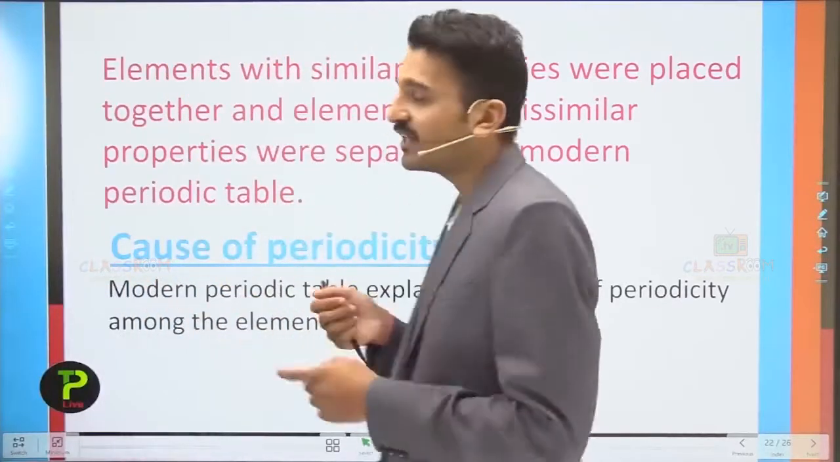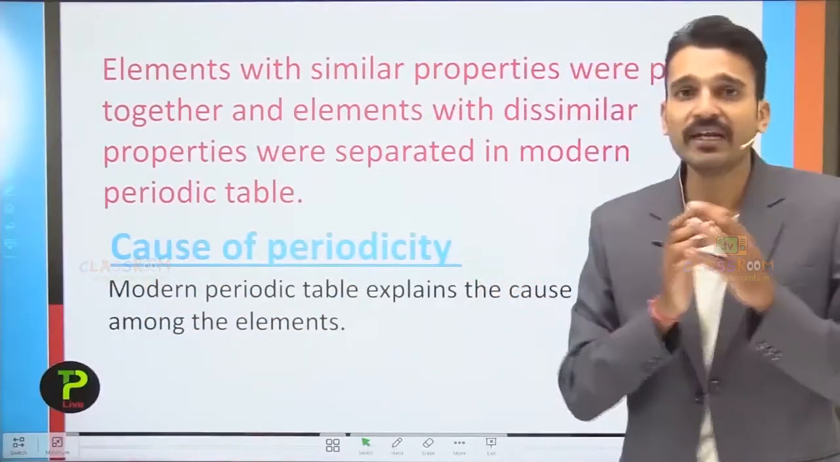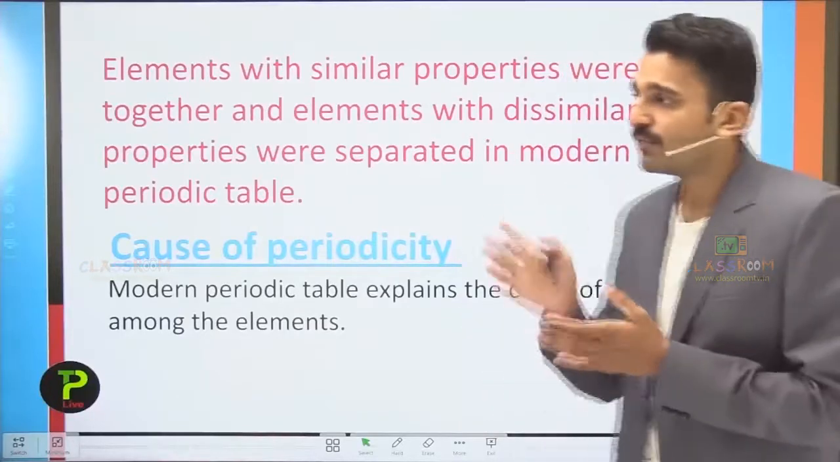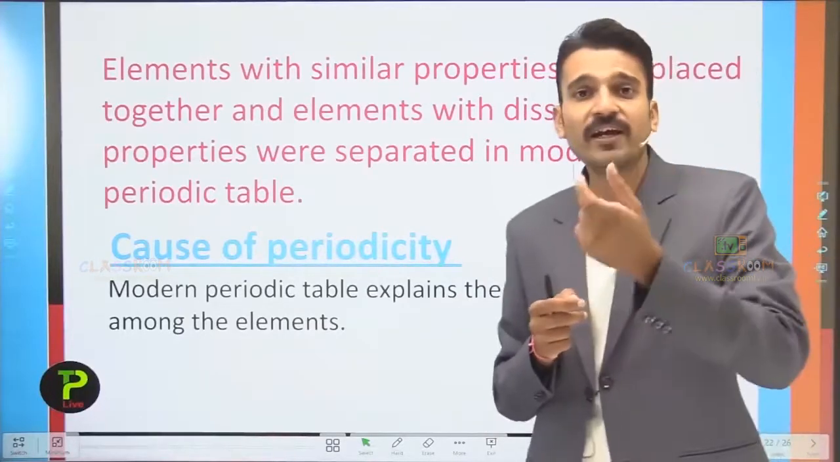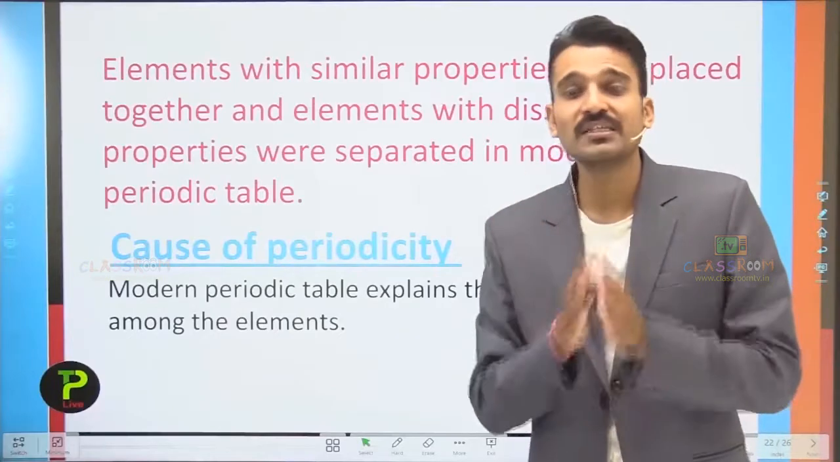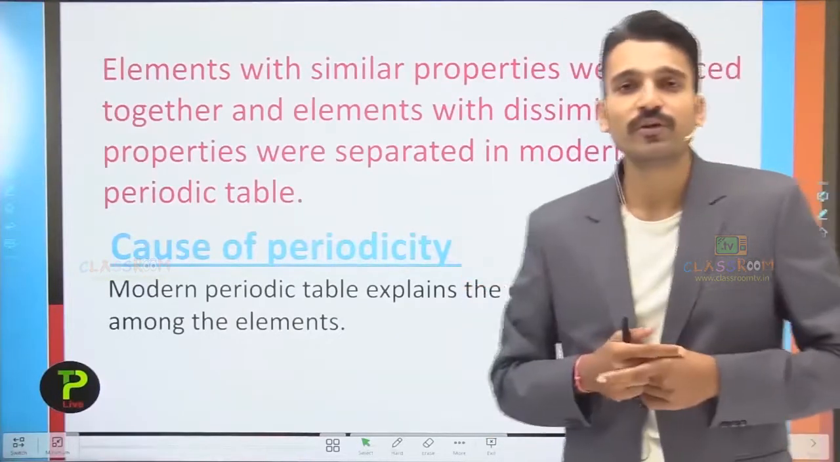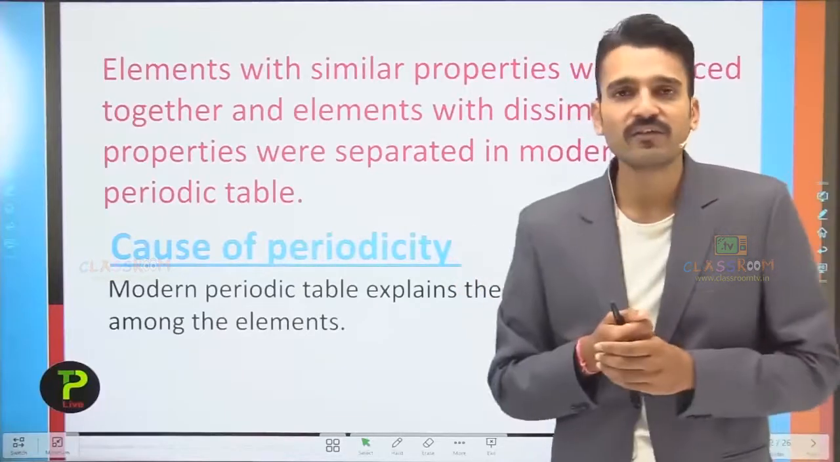And the last is the cause of periodicity. Mendeleev had no answer for why this periodicity occurs, while in the modern periodic table you can easily find that this periodicity occurs due to the similar valence shell configuration.